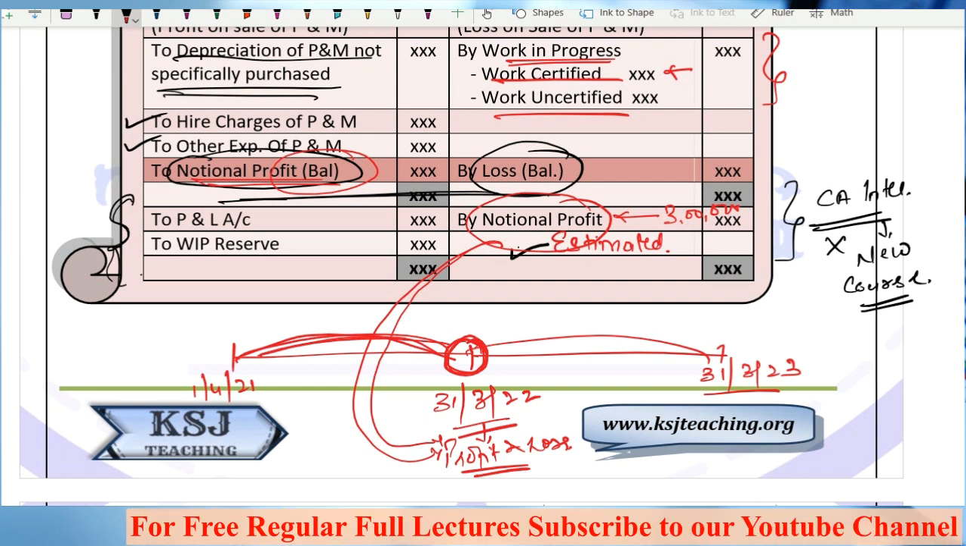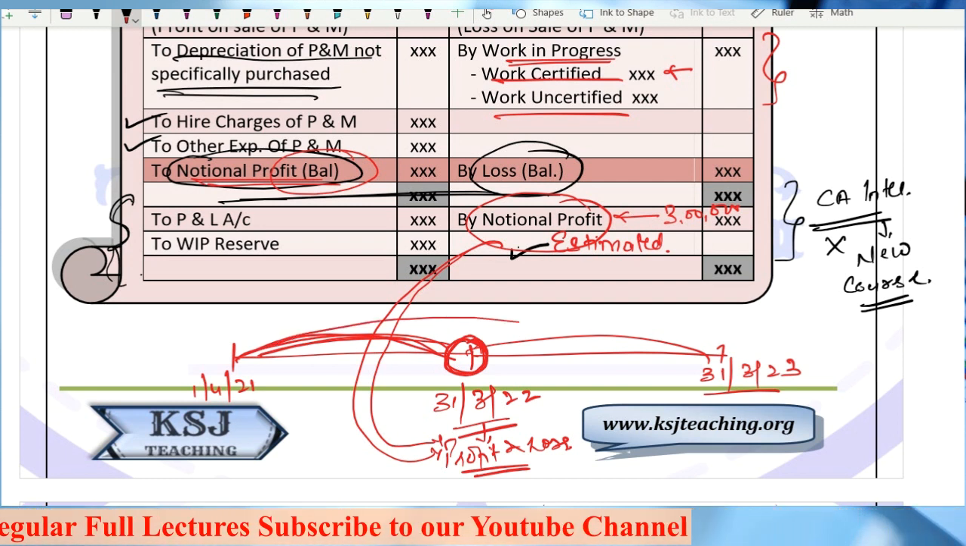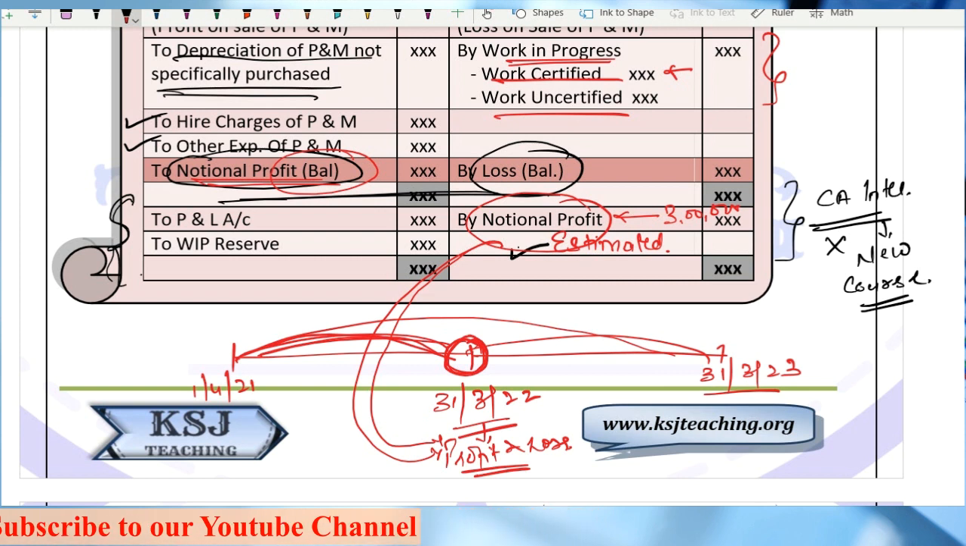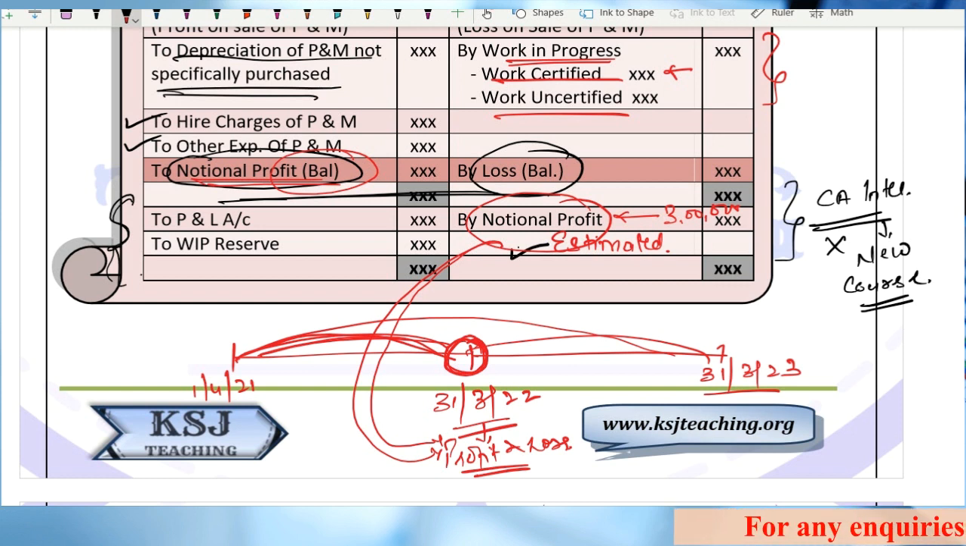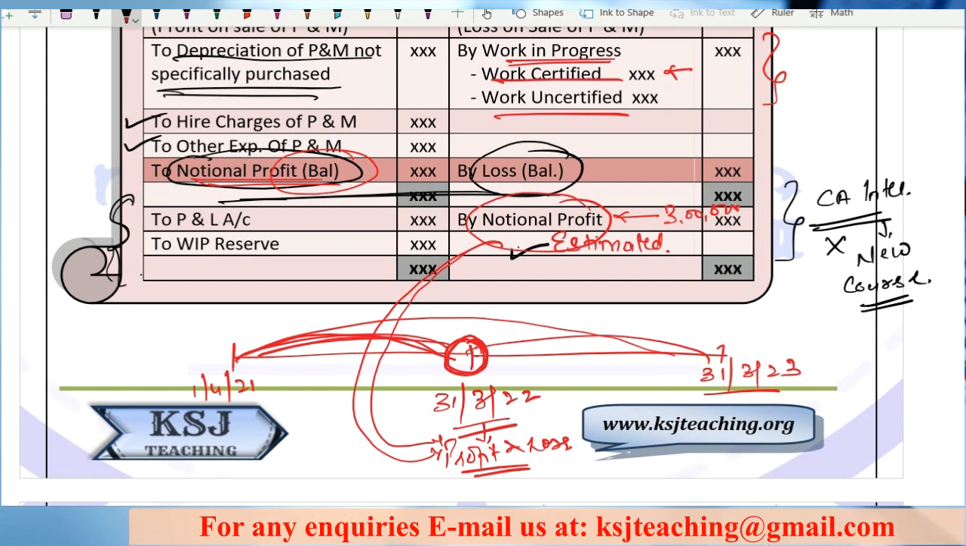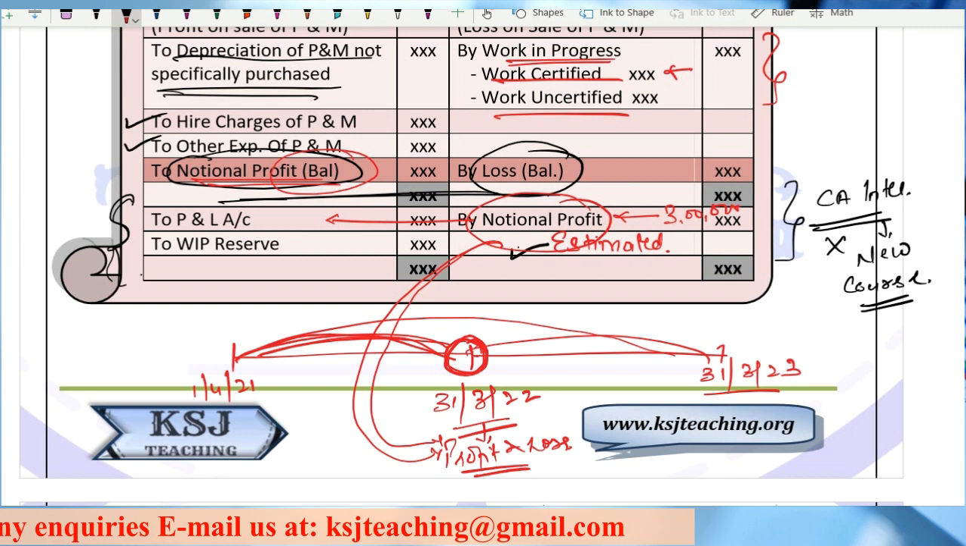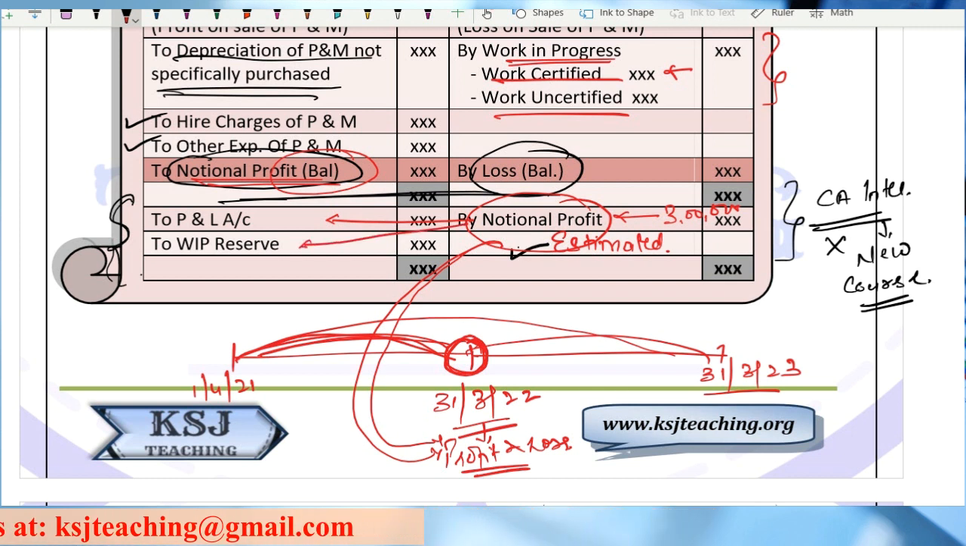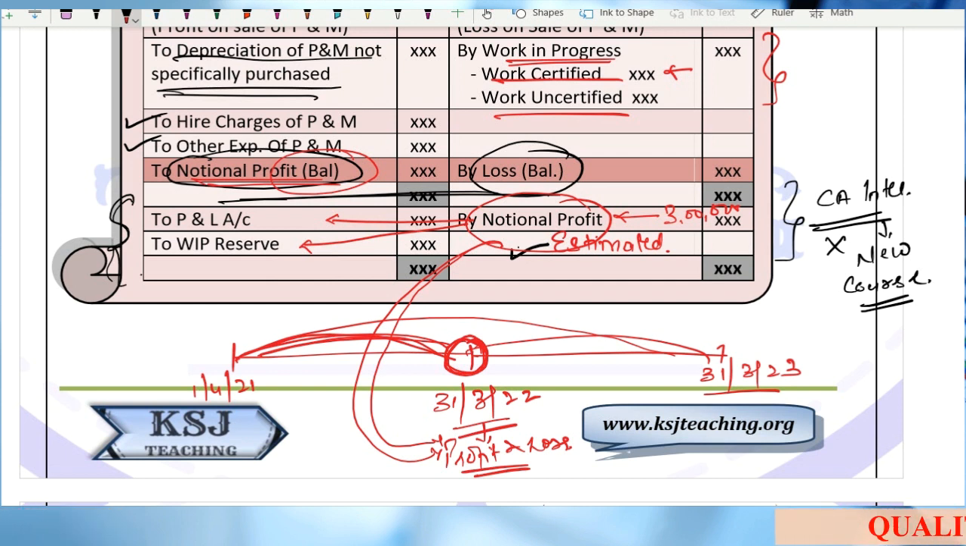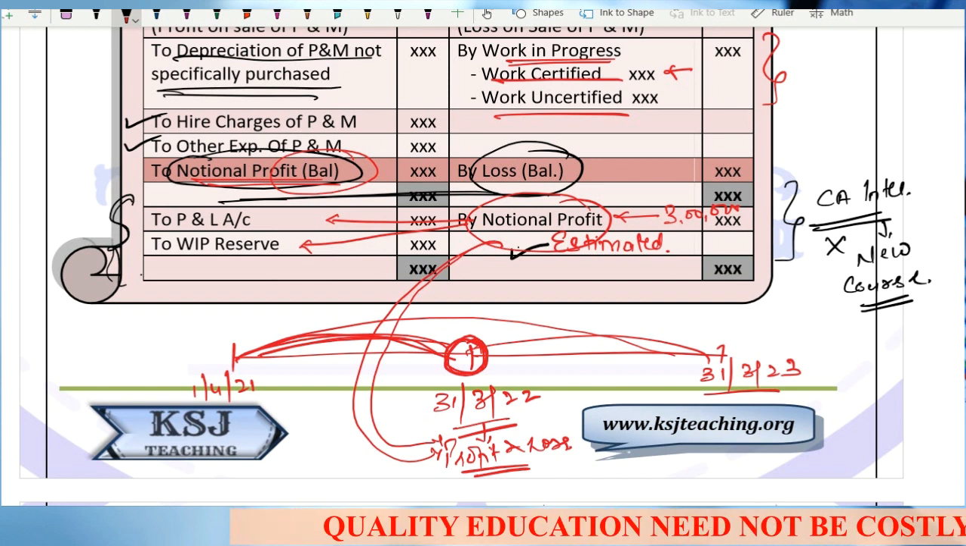No, sir. Why? Because this project has to run for 2 years, right? So this notional profit is just an estimated profit, an expected profit for the project, for the contract. So what I will do is transfer some amount to the profit and loss account and some amount to the WIP reserve account, because some work is still pending on this contract, and I will be able to calculate the final profit only after the completion.